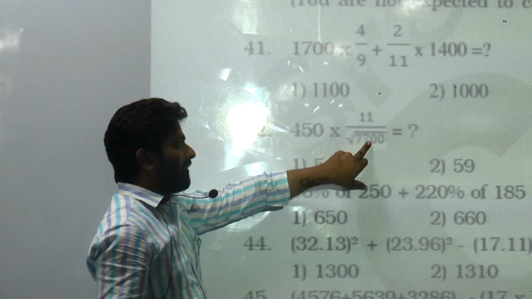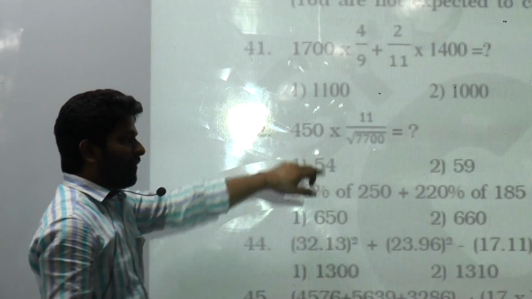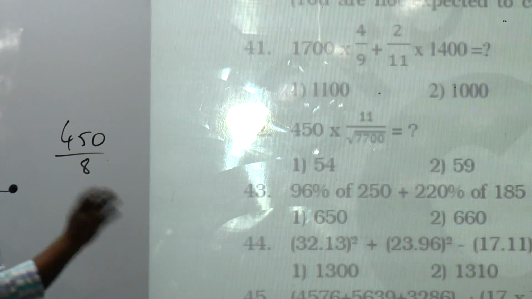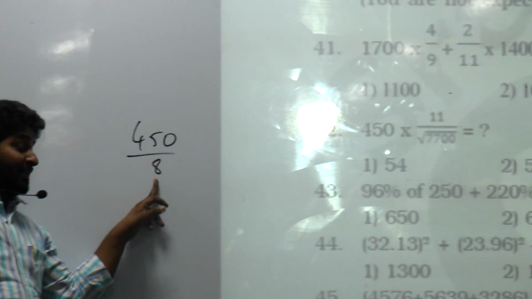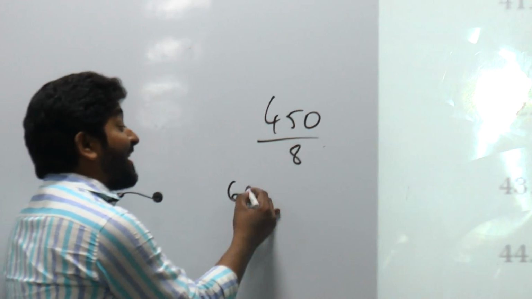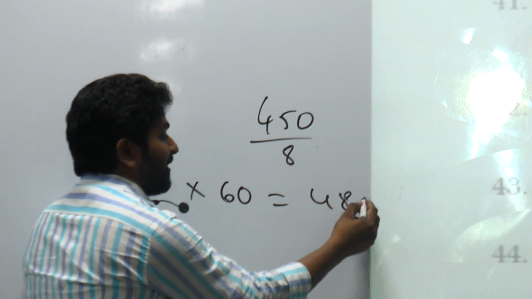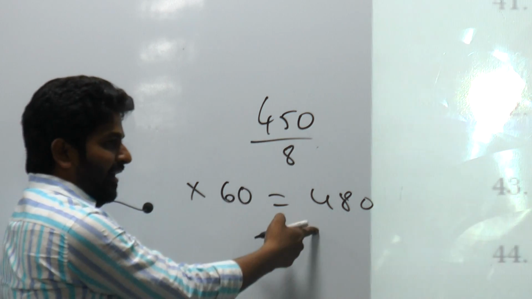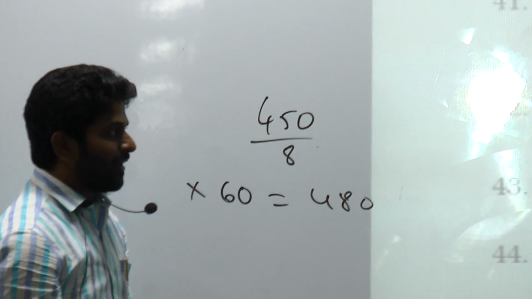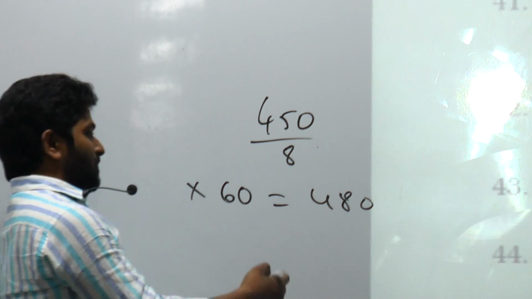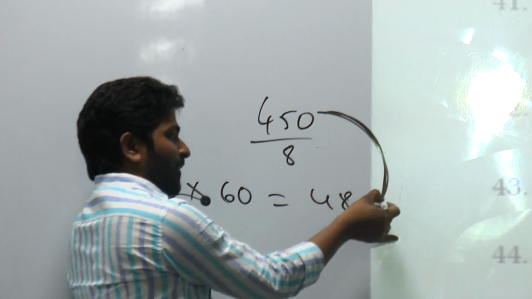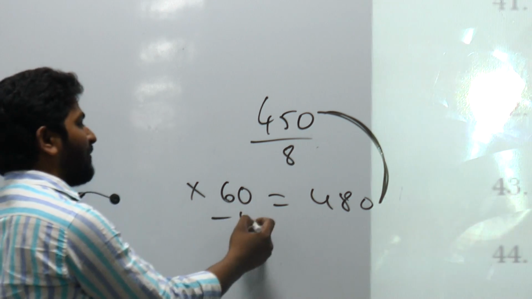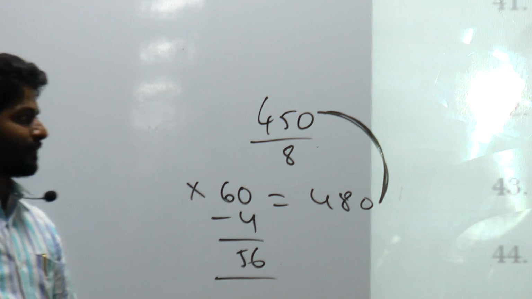Denominator is 88. 11 how many times is 88? 8 times. 450 by 8. Wait a minute. 6 8s, 68 times 480. So which is 450, which is less than 450, right? 450 is less than 480, right? So the answer is definitely less than 60 times. How many are there? Okay, what is the difference between these two numbers? 30. How many 8s will be there in 30? Hardly 4. So subtract 4 here, you will get 56.